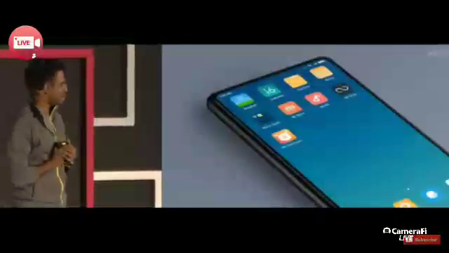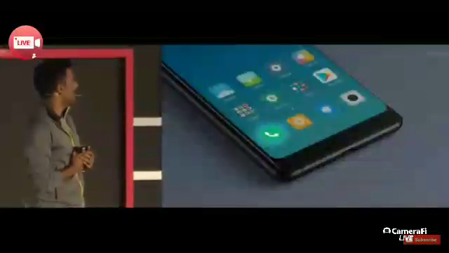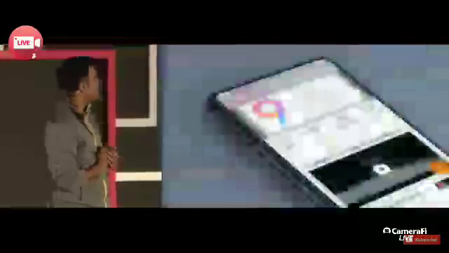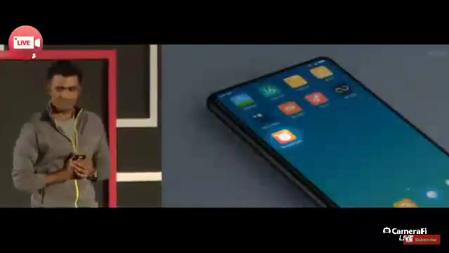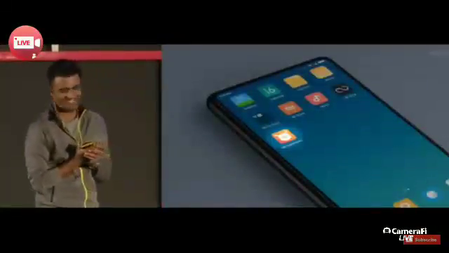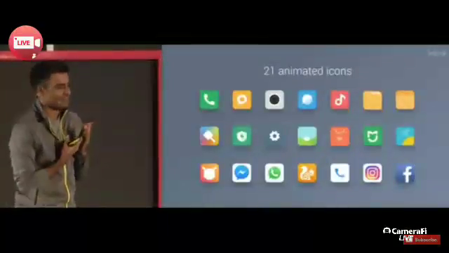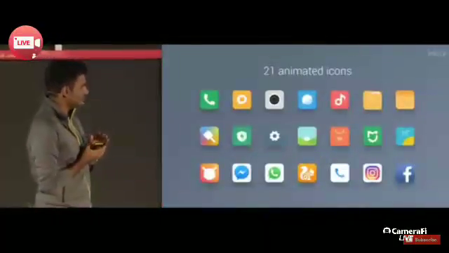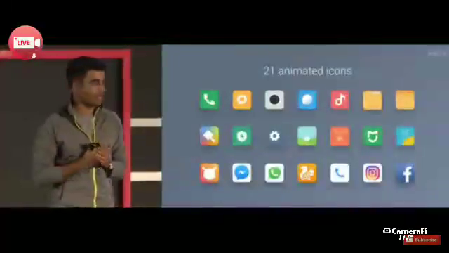If we're in the Me Community app, again, tap home, sucked into the icon, and you see little bunny ears bounce. We can do that again, because it's a little bit cooler when you focus on it. Let's zoom in here in the Me Community app. It's really cool, right? We have 21 animated icons. Here's all of them up here, and there will be more coming in the next few months.